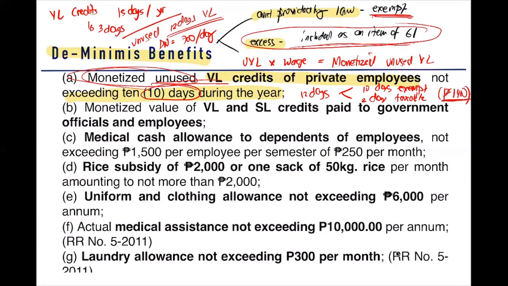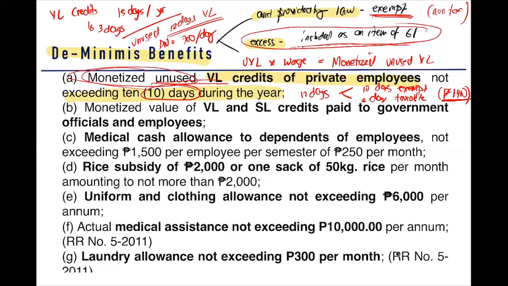Okay? The minimum benefits, these are small benefits provided by the employer to your employee. And how do we treat it? The amount provided by law is exempt, meaning non-taxable, while the excess is included as an item of gross income. So in our example, we have 12 days unused vacation leave. So the 10 days is exempt, the 2 days is taxable.